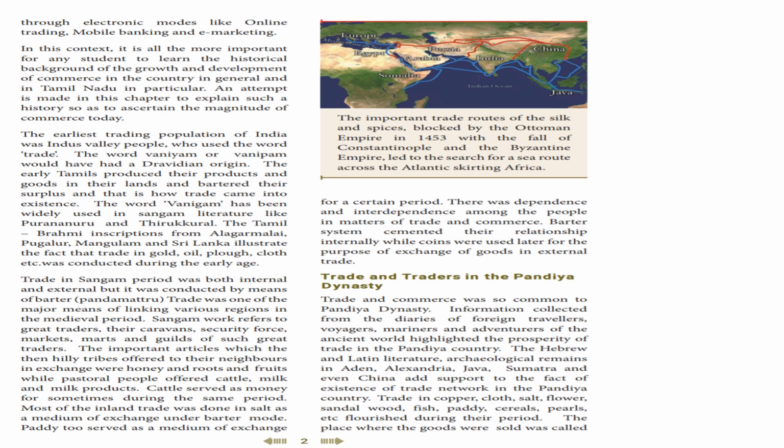So here they have said the word Vaniyam and Vanigam, which is very important. In Tamil we say Vanigam, and it has its origin from Dravidian languages. Okay, mostly from Tamil language. And at first Tamil people produced the products.